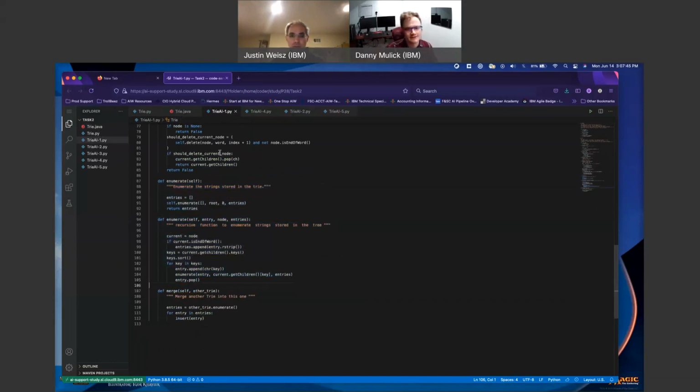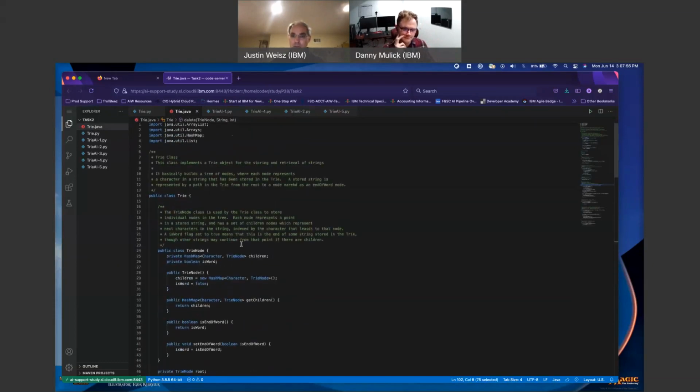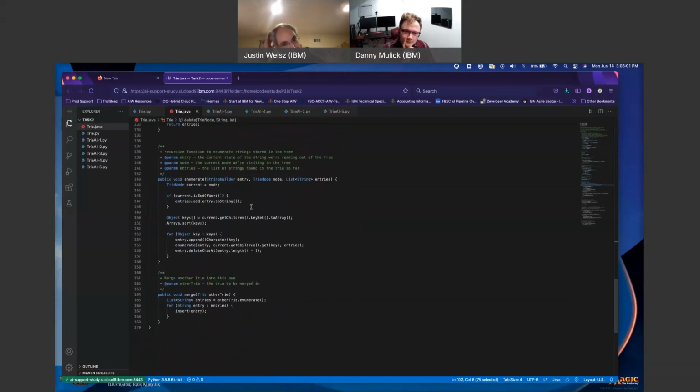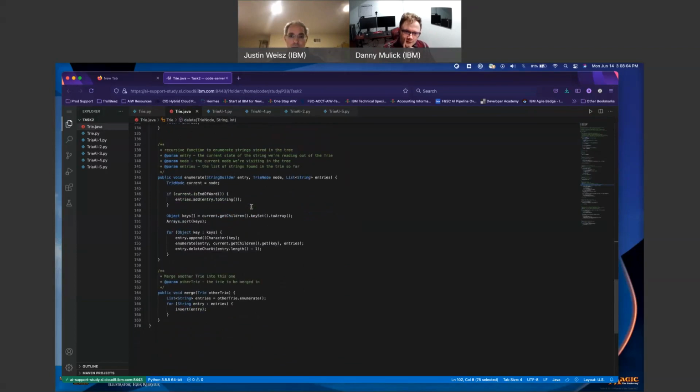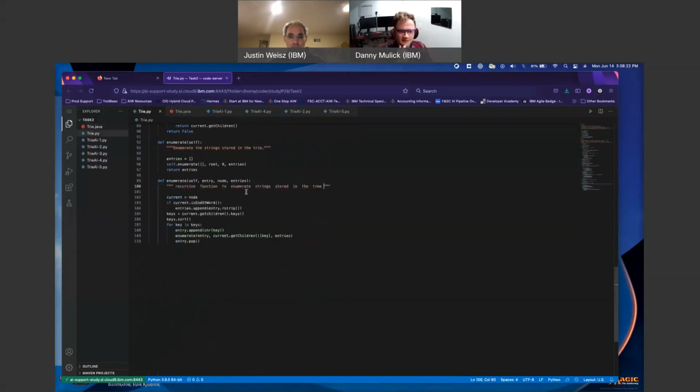Oh, it doesn't have to actually return because it's not protected. No, there's a word for this in Java that I don't actually know. Entries. Where is it in here? Enumerate. List string entries. So this was actually merged together here, I think. No, it was not. ArrayList string. If it's class specific, this call. No, it's fine. It's fine. This makes sense to me.